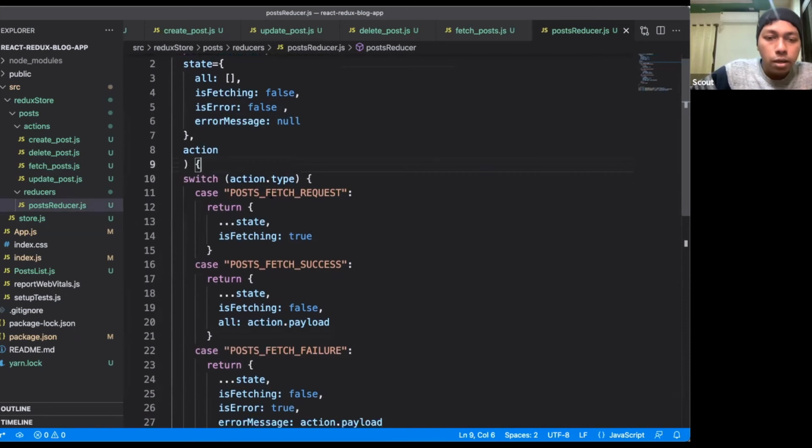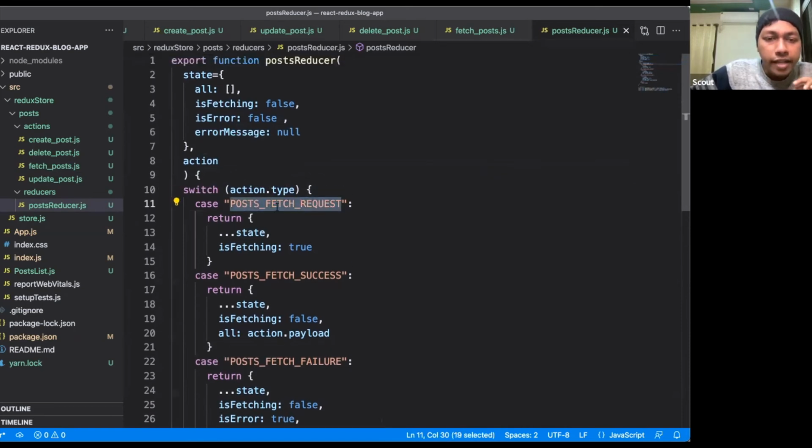Whenever this reducer detects that something has dispatched post fetch request, remember, if you change the text here, it will not work. Because this is a switch case, it is comparing with the values that we have dispatched and that you are using here. So whenever there is a post fetch request, it sets the isFetching value to true.